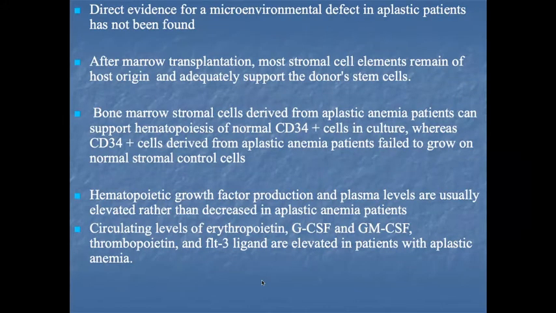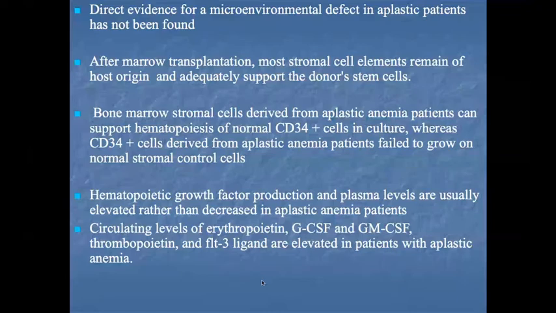That's why it is not clear whether a microenvironmental defect is present or not in aplastic anemia patients. When we transplant the donor stem cells, the host stroma adequately supports them to proliferate.